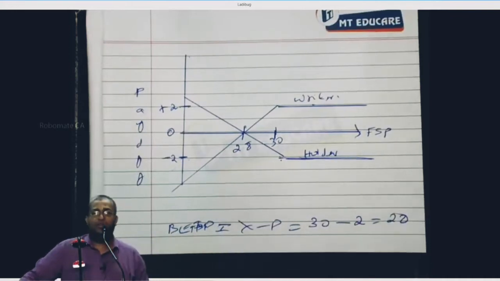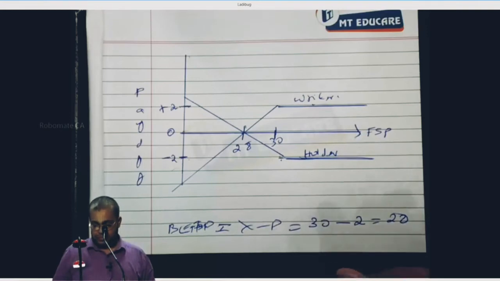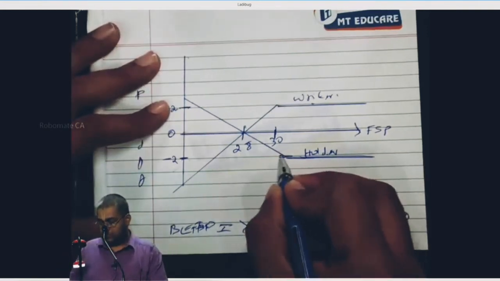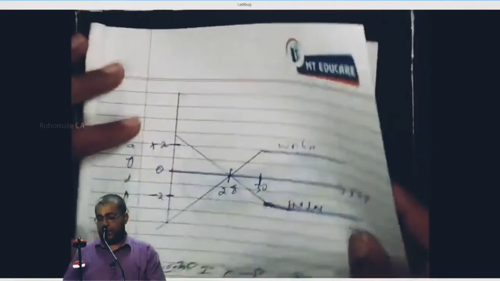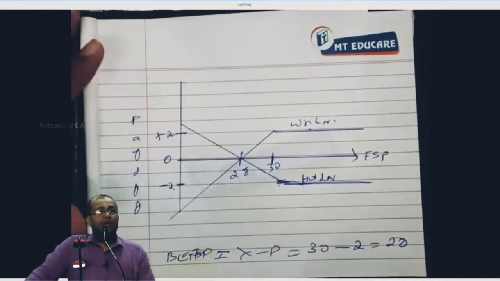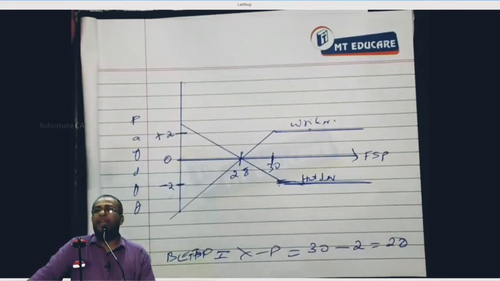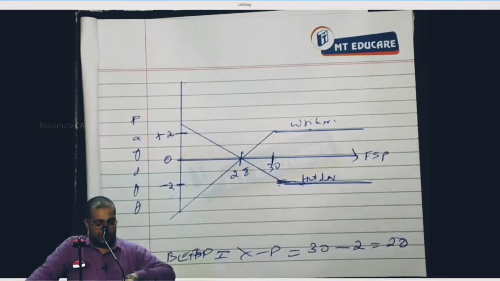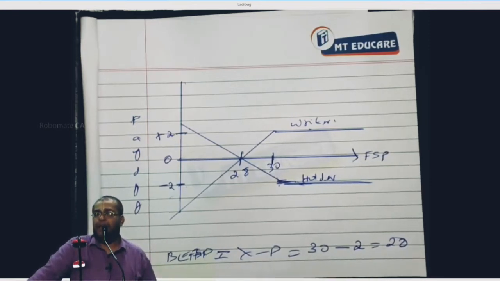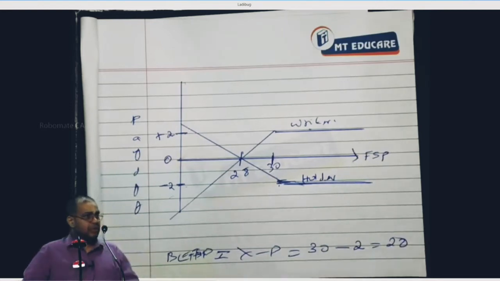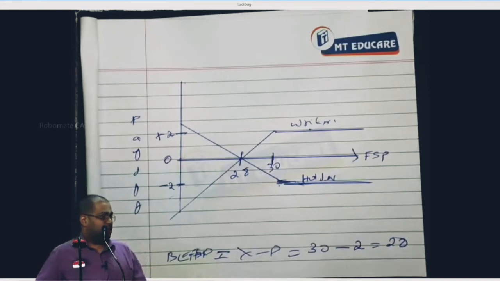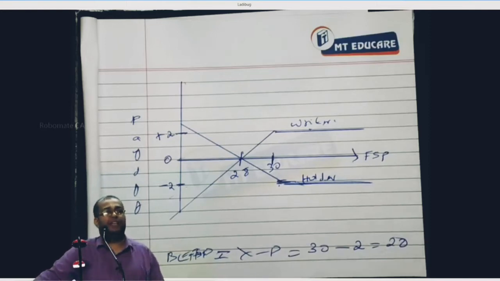Write down notes. Okay, write down. Point number 1. The break-even FSP for a put option is strike price minus premium.